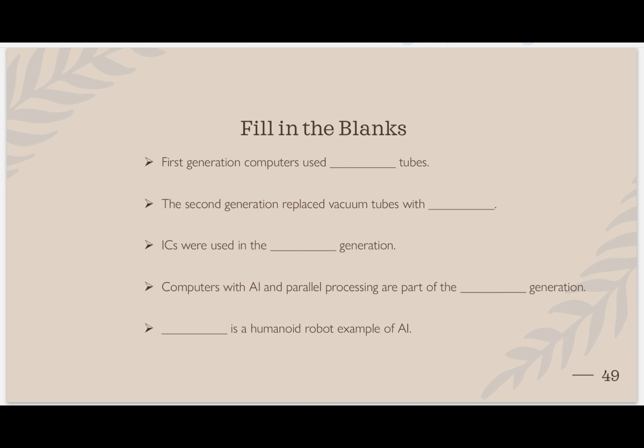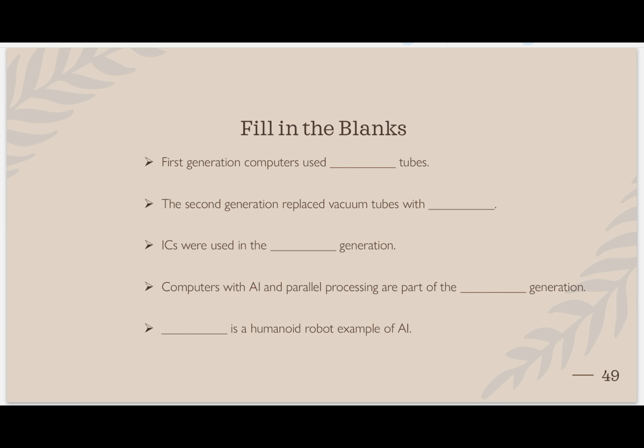Now fill in the blanks. First generation computers use vacuum tubes, right? The second generation replaced vacuum tubes with transistors. IC we are using in which generation? In third generation.